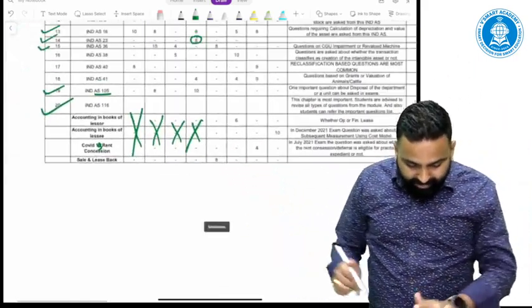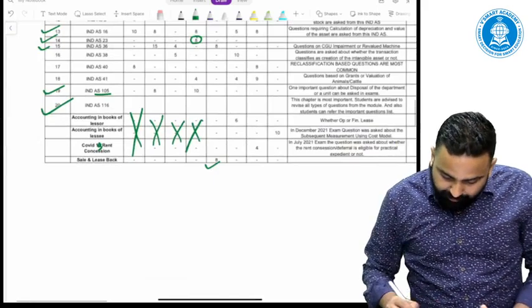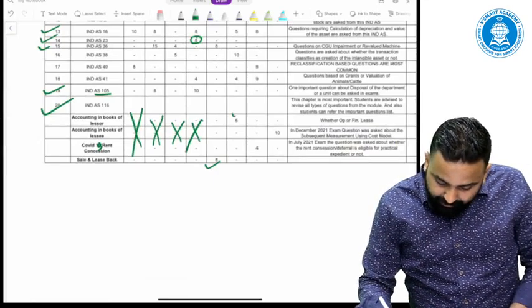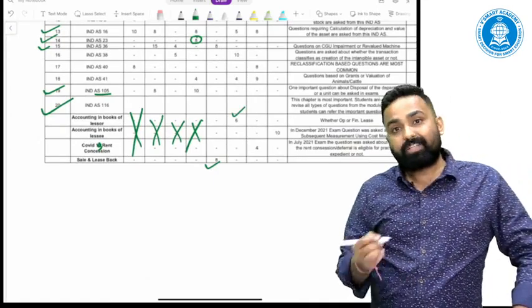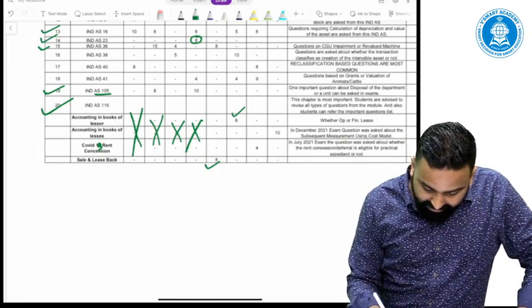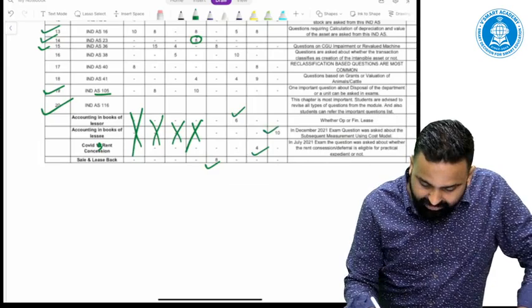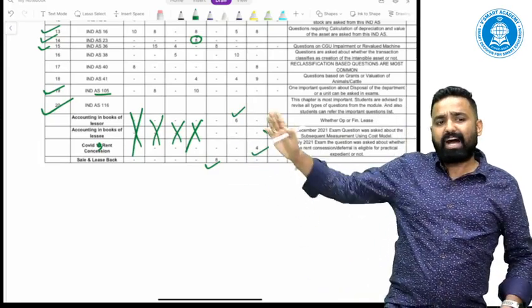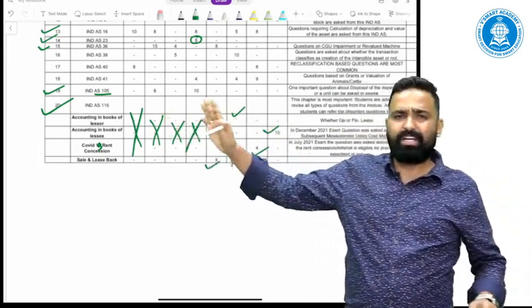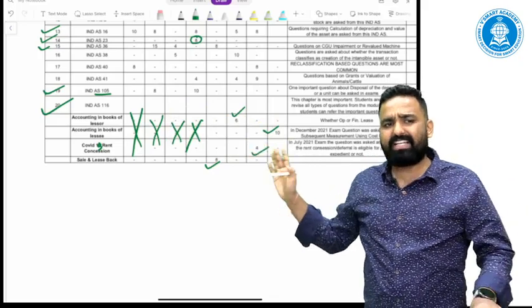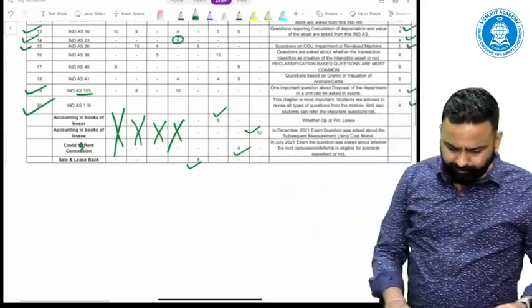In November 20, sale and leaseback was asked. In January 21, a 6 marks question for lessors was asked. COVID-19 rent concession in July, and in December in the books of lessee. So every time they have asked questions from Ind AS 116, and every category is entirely covered.